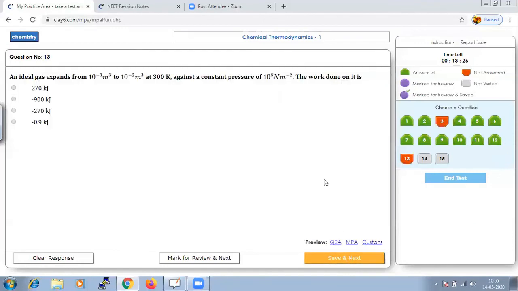An ideal gas expands from 10 to the power of minus 3 to 10 to the power of minus 2 at 300 Kelvin against a pressure. The work done on it is what they have asked us. So what is the formula for work done?